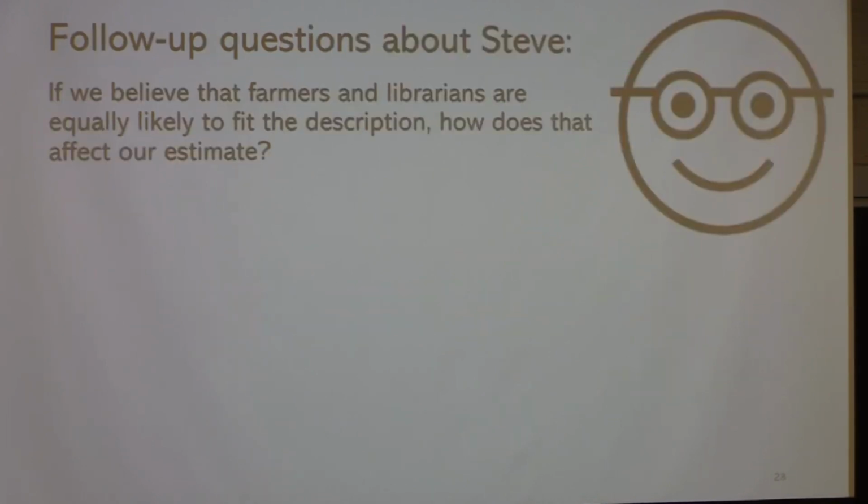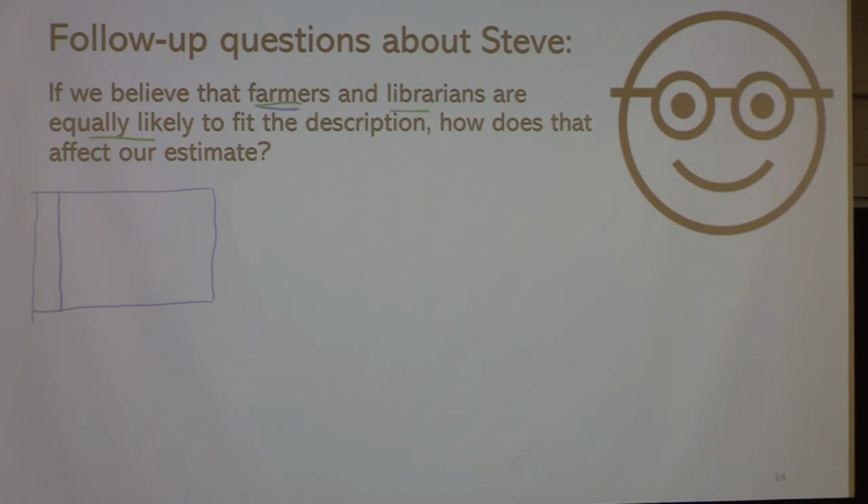All right. So if you don't have questions, I have follow-up questions for you. Let's think about a different setting. I want to see how the reasoning changes in different situations. So if we believe that farmers and librarians are equally likely to fit the description, how does that affect our estimate? Anyone? So this was the sample. The left part was librarian, the right part was farmer.